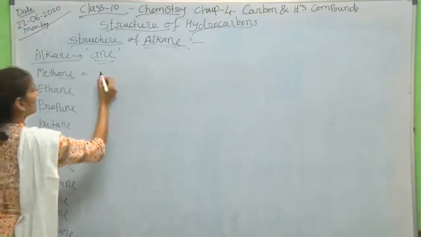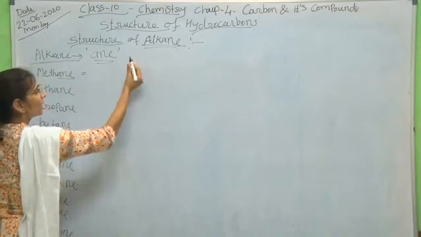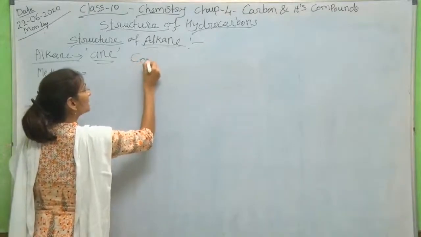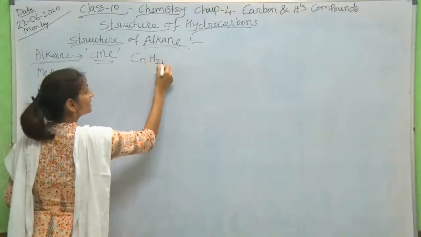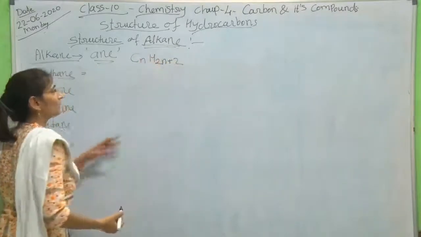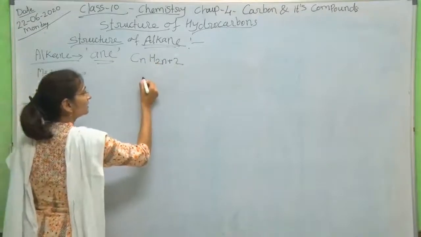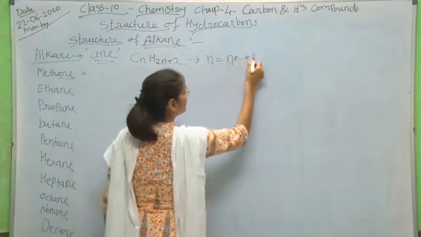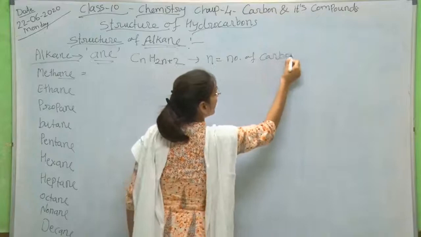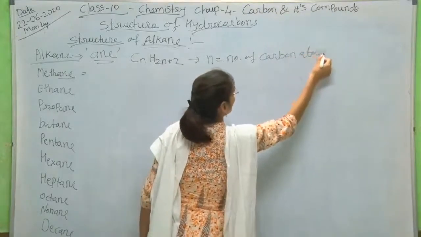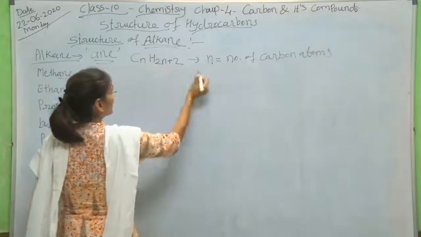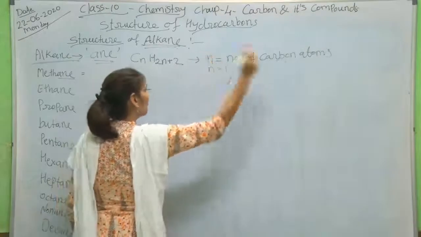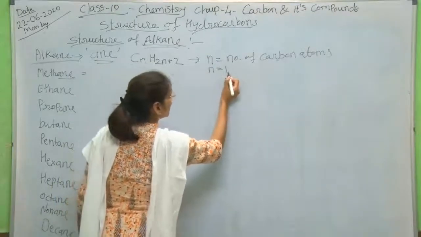First, for alkane, what is the formula? The formula is CnH2n+2. What does n mean here? n is equal to the number of carbon atoms. If we consider n equal to 1, the number of carbon atoms will be 1.